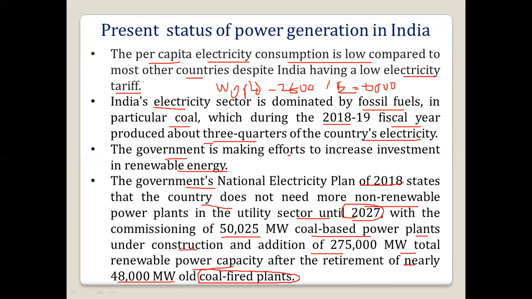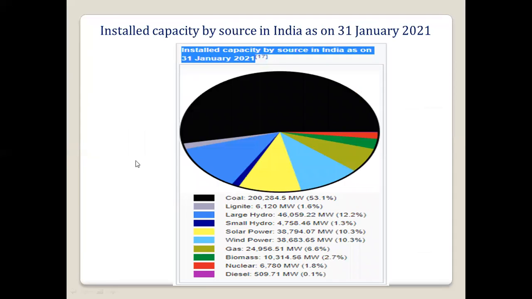Many of our thermal power plants, that is steam power plants, started in the 1970s and 1980s, and by 2027 they will become old. So we have to replace them, and the commissioning of around 50,025 megawatt of coal-based power plants is also under construction. But we also have to shift to renewable energy, which will be very beneficial for us in the future.